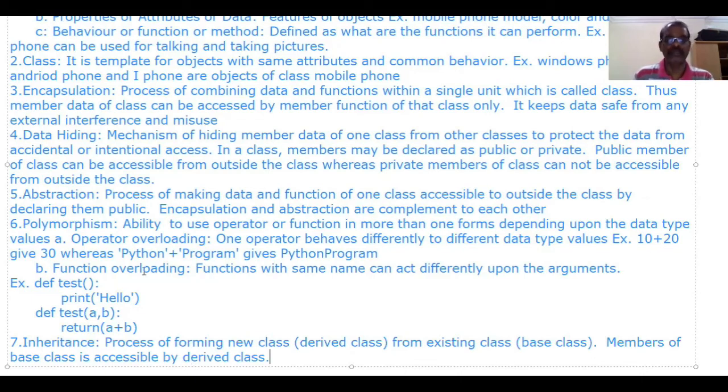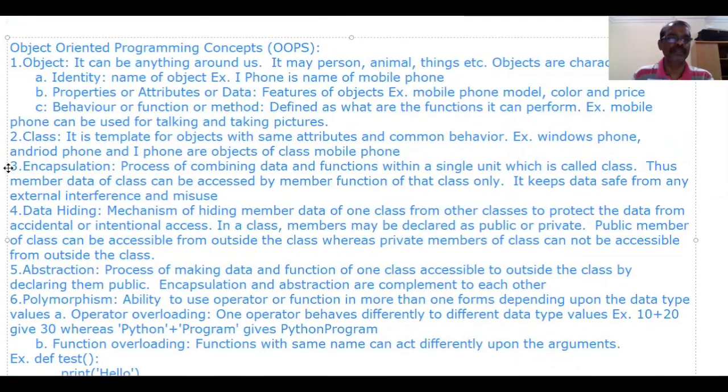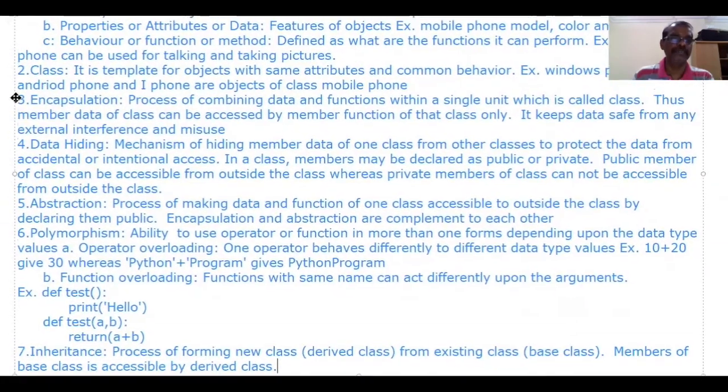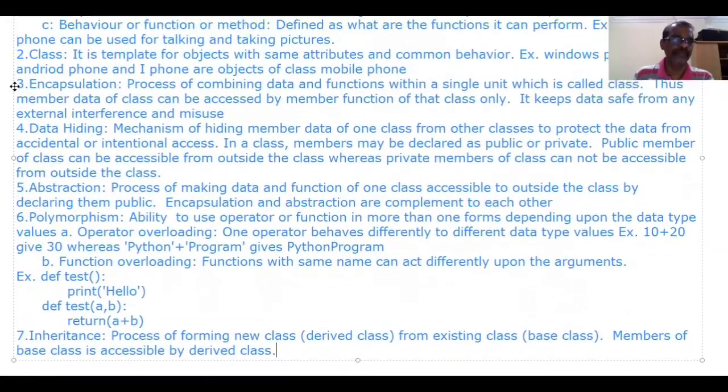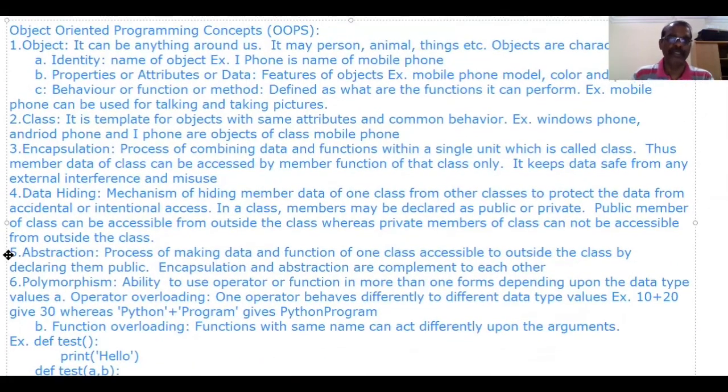So these are the seven concepts called object-oriented programming concepts. Once again, to repeat: first one is object, next one is class, encapsulation, data hiding, abstraction, polymorphism, inheritance. Again, there are two concepts under polymorphism: function overloading and operator overloading. Today I stopped here itself. Today we studied only the concepts. In the next lesson, we will study how the Python language obeys all these concepts.